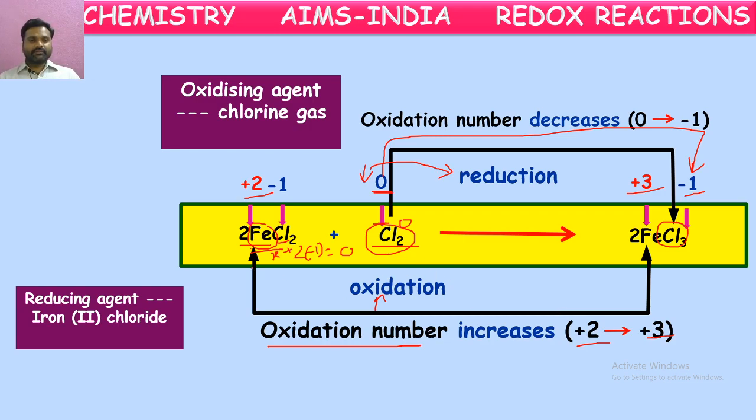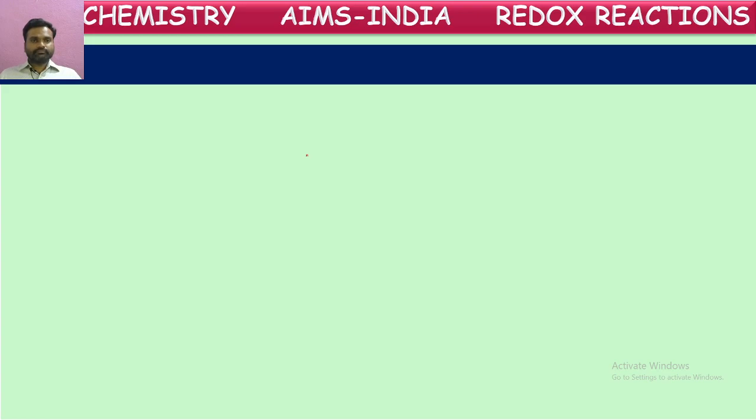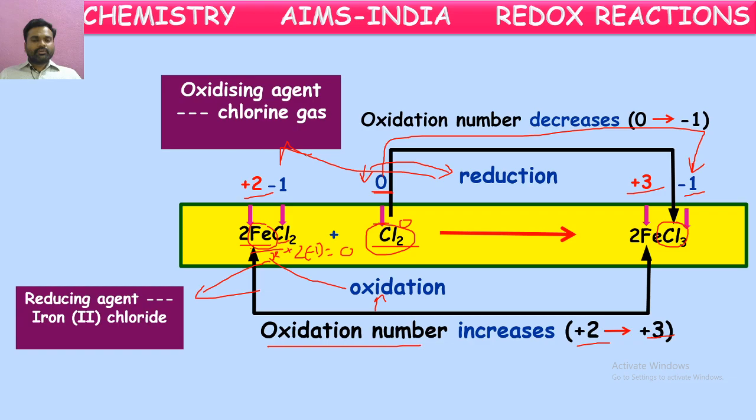The one which is getting oxidized, as we told already, is the reducing agent. The one which is getting reduced is the oxidizing agent. Both will be opposite, as we told. So this is about redox reactions, different types of redox reactions, and the explanation of redox reactions in terms of oxygen, in terms of hydrogen, in terms of electrons, and even in terms of oxidation numbers. Okay, I hope you understood.